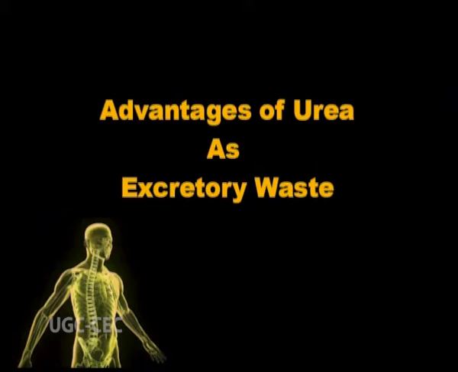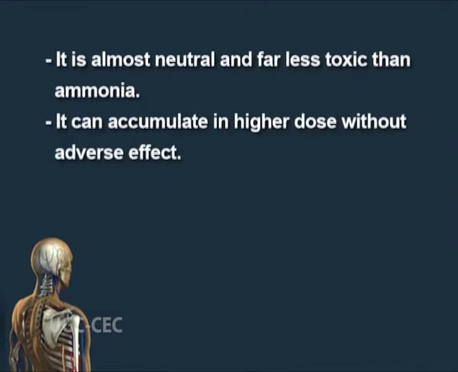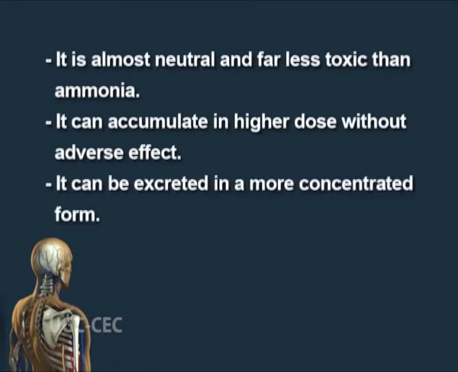Advantages of urea as excretory waste. Now, let us see the advantages of urea as nitrogenous waste material in ureotelic animals. These advantages are: 1. It is almost neutral and far less toxic than ammonia. 2. It can accumulate in higher dose without adverse effect. 3. It can be excreted in a more concentrated form.